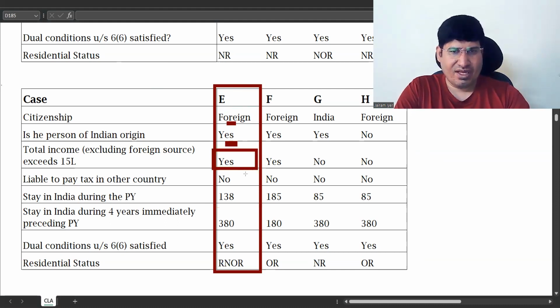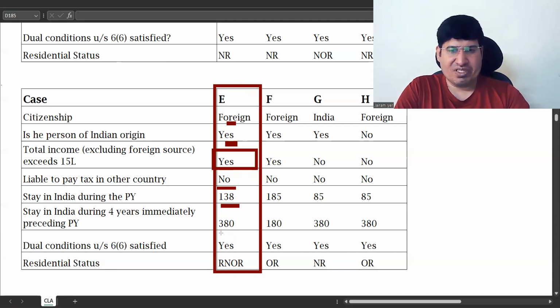Is he liable to pay tax in any other country? No. And his stay in India in the previous year is 138 days.